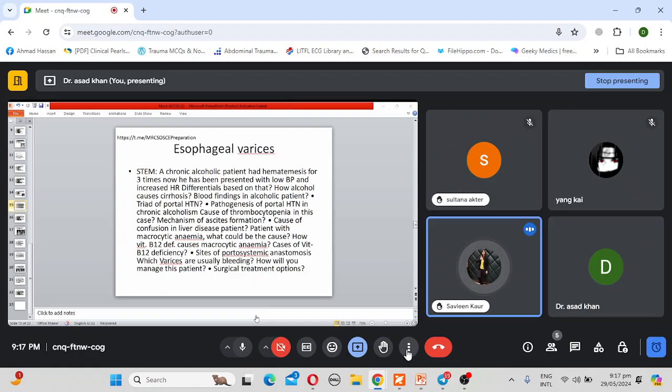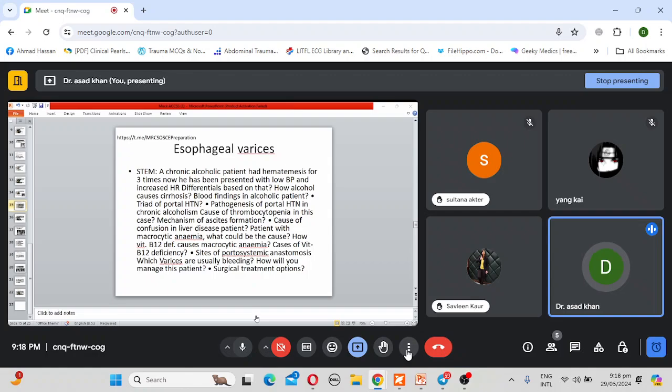Now tell me, what is the indication of platelet transfusion? As the patient is actively bleeding and also DIC has set in, we would like to transfuse platelets in this patient. If the patient is actively bleeding, if the platelet count is less than 50,000. In case of prevention of spontaneous bleeding, the threshold is less than 10,000, and also as a part of massive blood transfusion protocol. We will come back to the management of esophageal varices, okay.